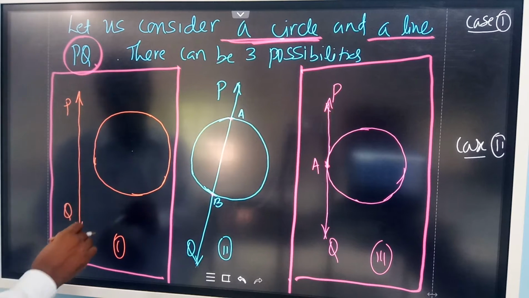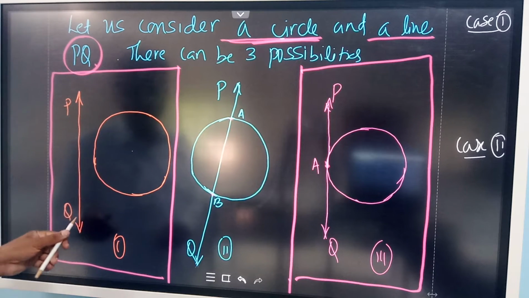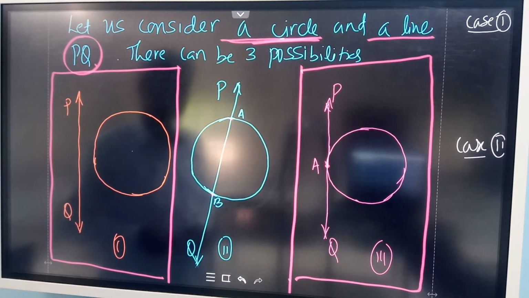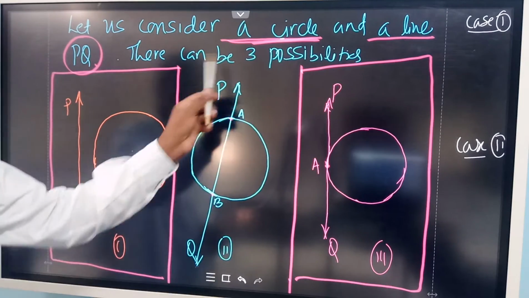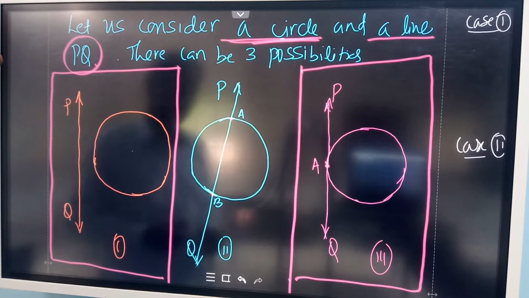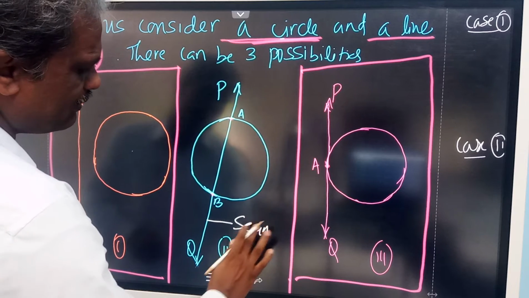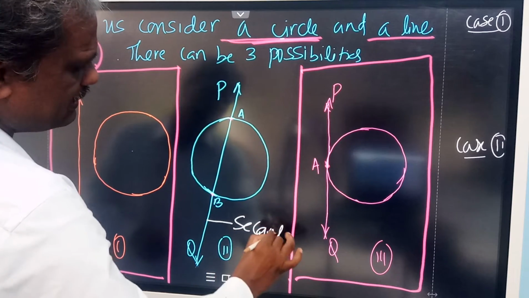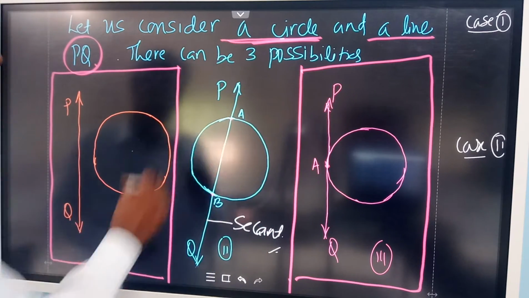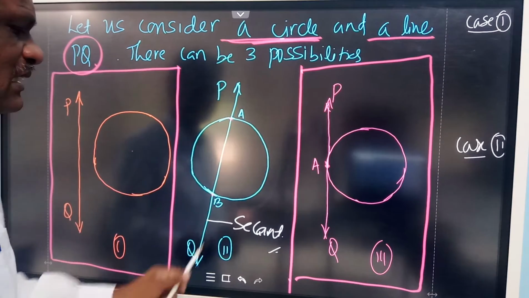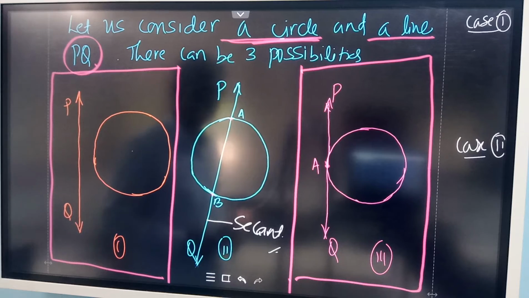In situation 1, this line PQ is called a non-intersecting line with reference to this circle. And here it is intersecting at two distinct points. Therefore, this is called a secant. We call this a secant, a secant to the circle. A line which intersects the circle at two distinct points is called a secant line.